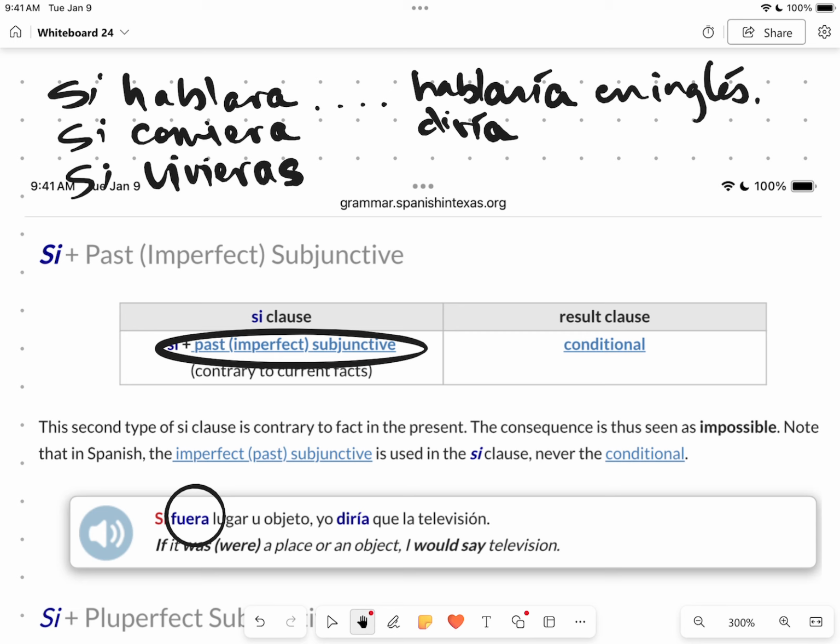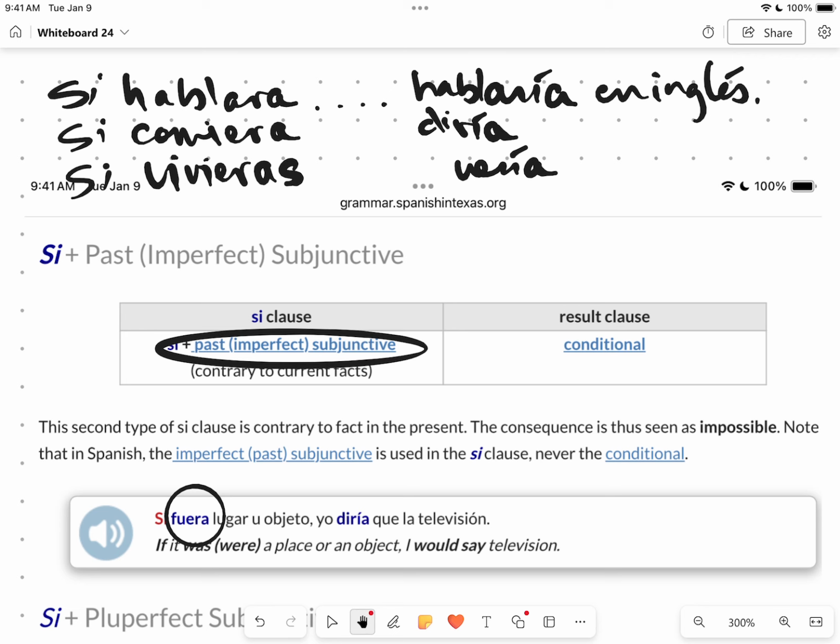If you were to eat early, you would not be hungry later, right? Si comiera temprano, no tendrías hambre más tarde, you might say. Si vivieras en Mexico, vería, you can say you would see el sol todos los días. Or si vivieras en Mexico, hablarías en español todos los días. Okay, so if you were to live here, you would do such and such. If you were to eat early, you would not be hungry later.